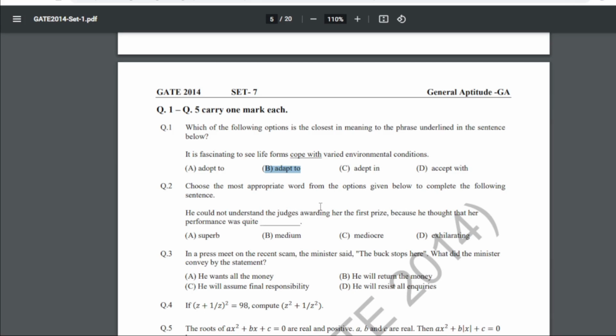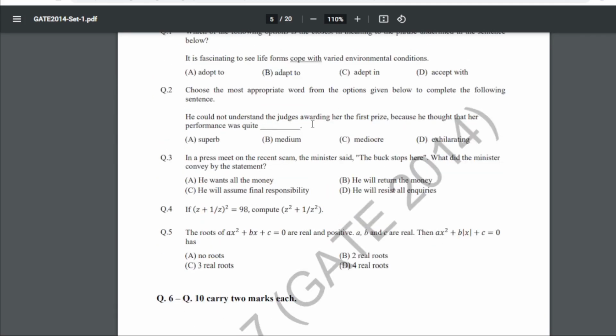Okay. And question number 2 is, choose the most appropriate word from the options given below to complete the following sentence. He could not understand the judges' reason for awarding her the first prize, because he thought that her performance was quite. So for 2, the answer is C, that is mediocre.